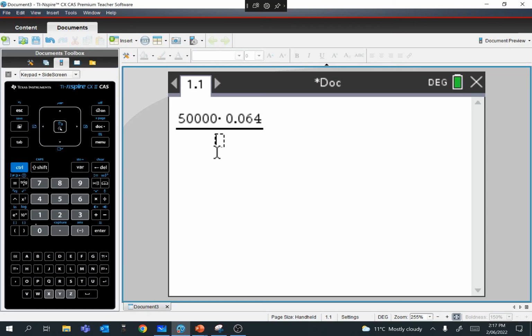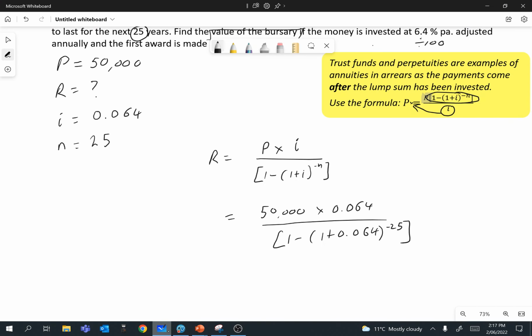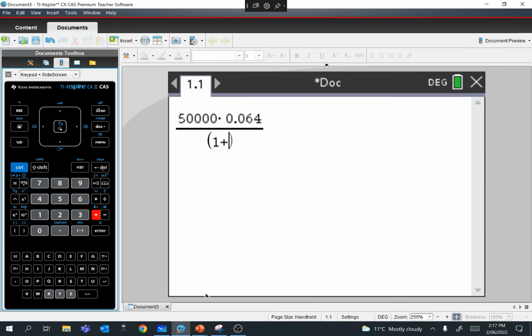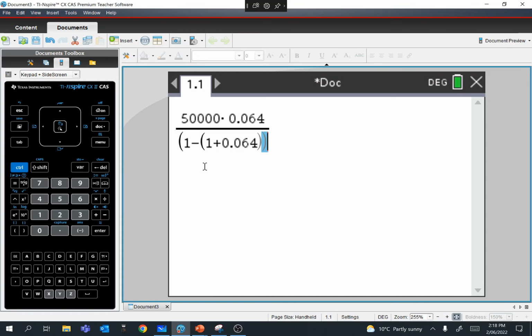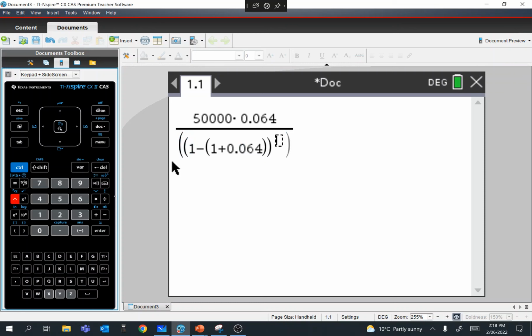Okay, and then we divide that by 1 minus, and that is to the power of negative 25.